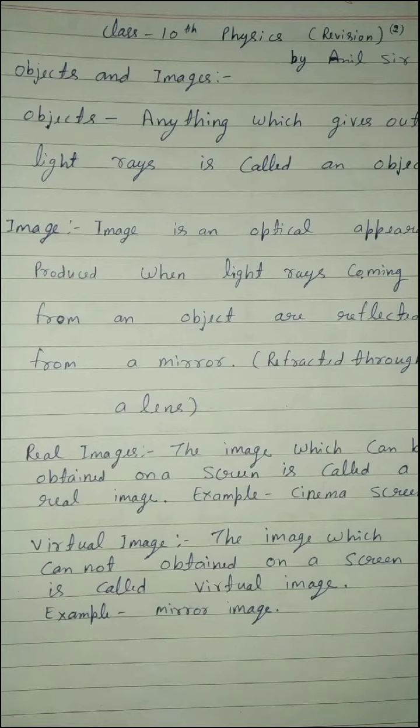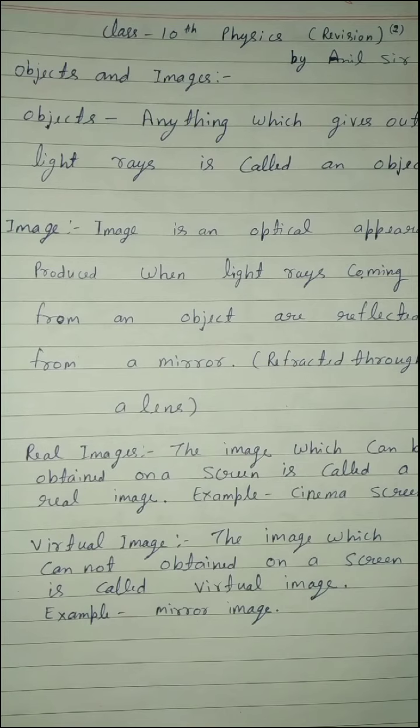A real image is formed after reflection from a mirror. We also know that a real image is also formed by refraction through a lens. Second is virtual image. The image which cannot be obtained on a screen is called a virtual image. Example, mirror image.